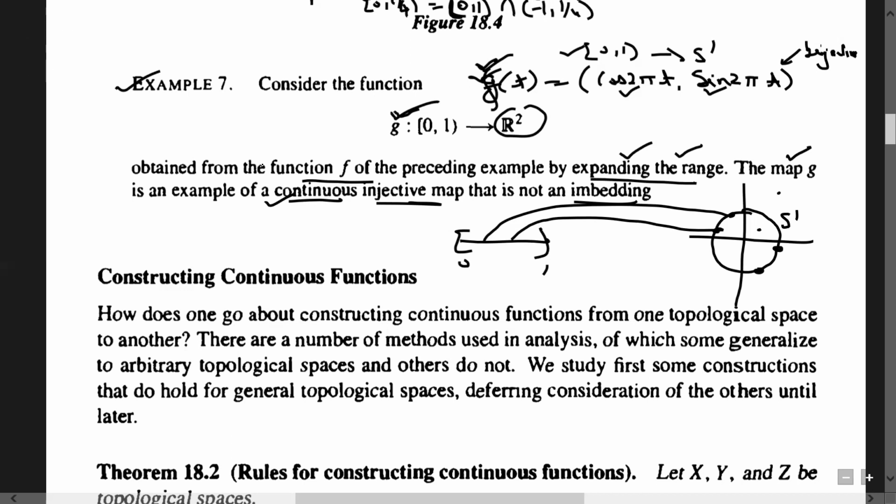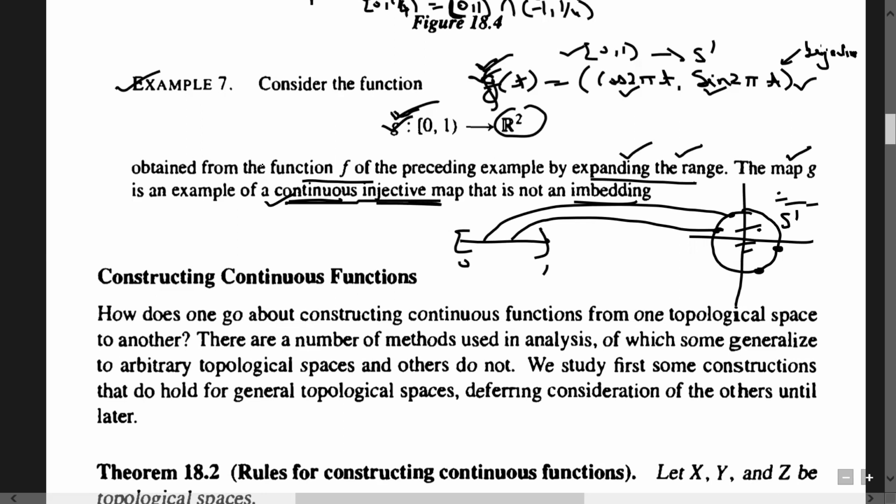So obviously every point will represent a point on S1. If you take any point outside S1 or within S1, it will not have a pre-image. This is because in R2, apart from the points lying on S1, there are other points inside S1 and outside S1. Those points will not have a pre-image under the map. So this is the reason that this map G is not onto, but it is an injective map.